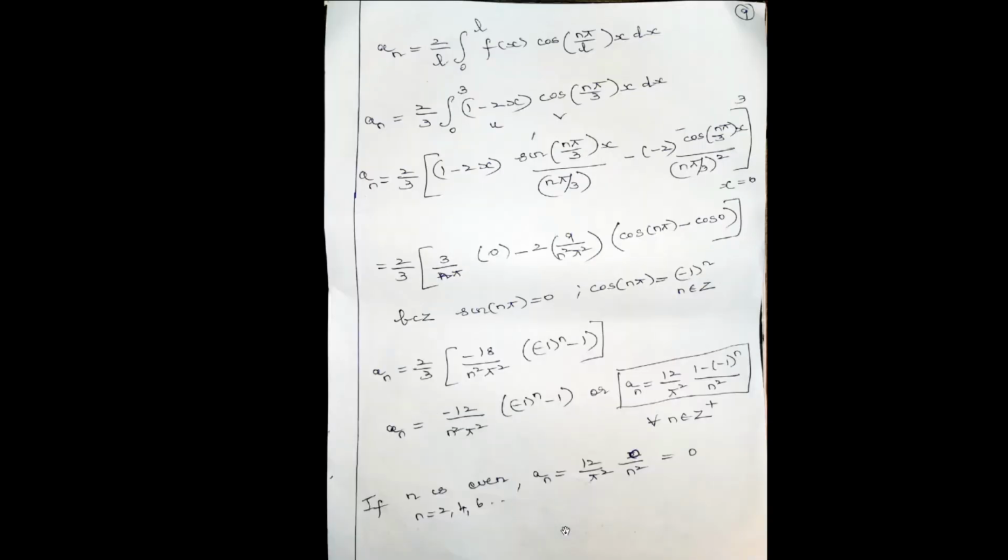Now, the next step. So, this is a Fourier expansion. So, we have expanded the given function as the sum of cosine waves. What is the graph of the given function? It is a triangular wave. It is expressed as a series of cosine waves. F of x is a triangular wave.